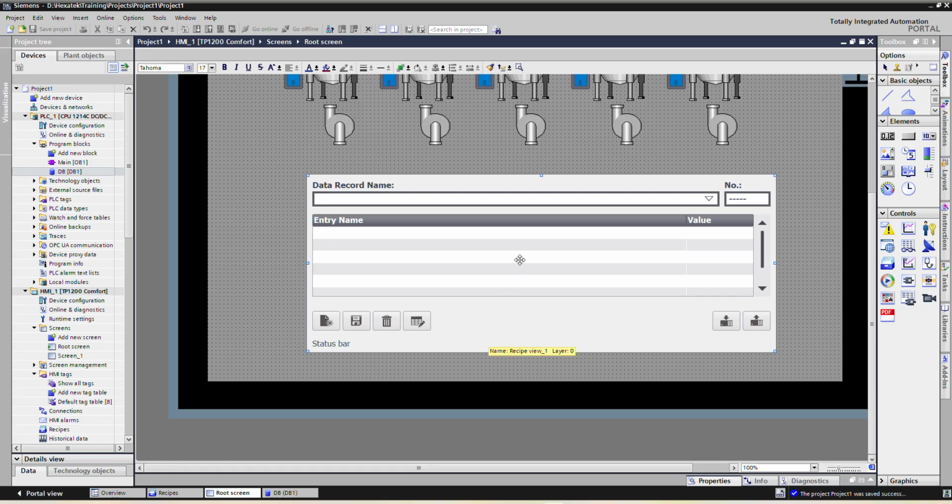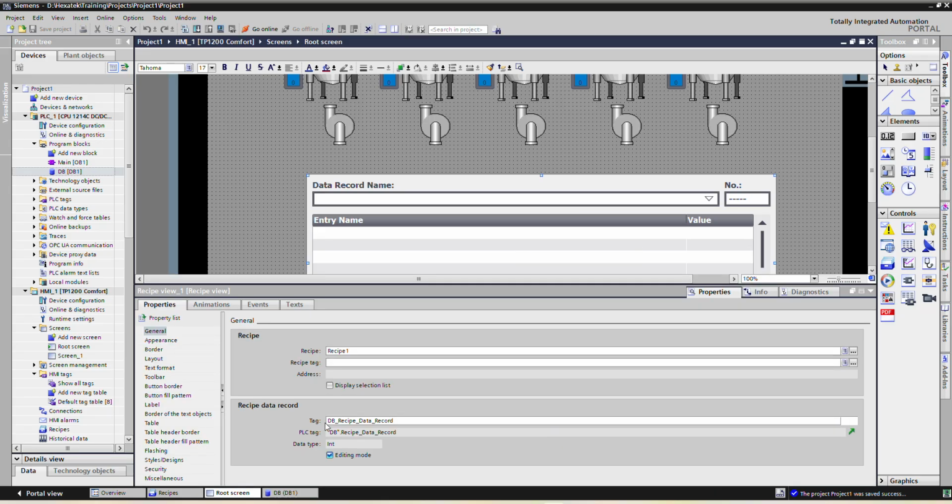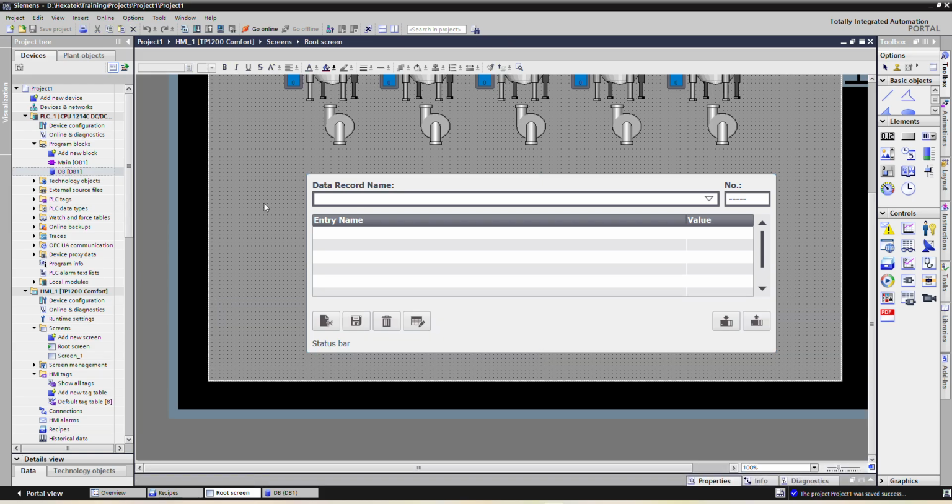Now, in the recipe data record, this will be the integer number which will appear in this box for the number. See here data record name, and here is the number. For every data record it will have a different number, and it will be saved in this DB recipe data record. Okay, so now it is ready. We can simply put it in the runtime.